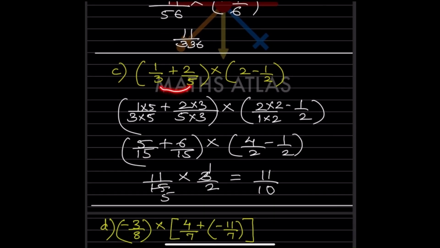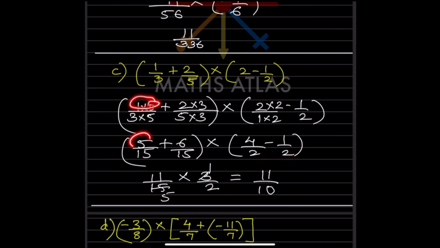Now look at here. This is going to be 3 multiplied by 5 and 5 multiplied by 3. So this is going to be 5 by 15 and this is going to be 6 by 15 multiplied by here. So this is going to be 4 minus 1 by 2, that will be 4 by 2 minus 1 by 2, we can write it here.